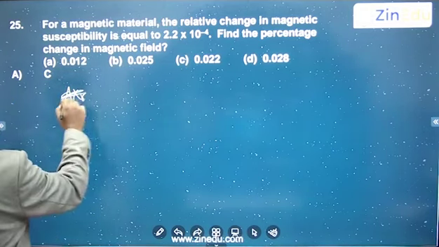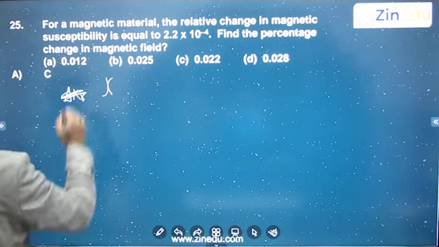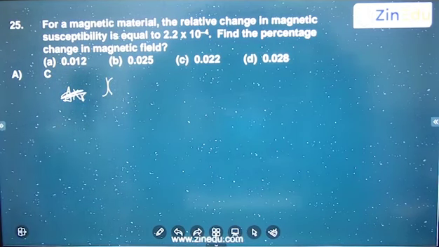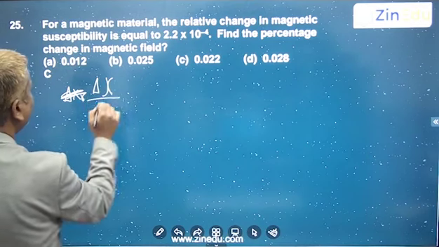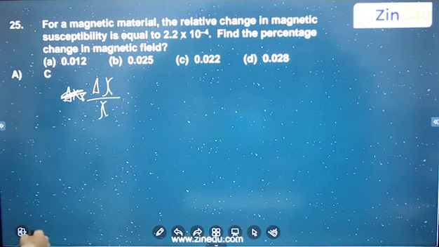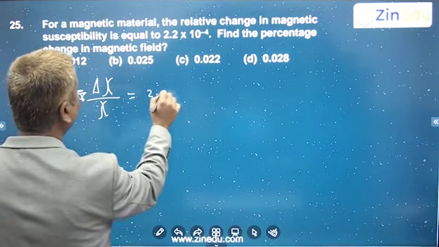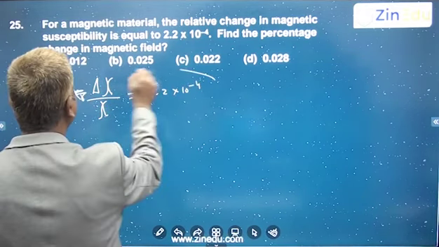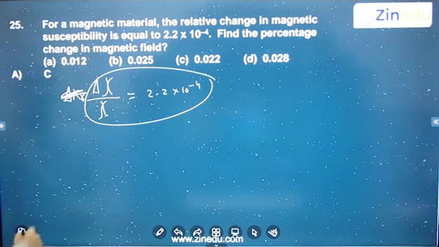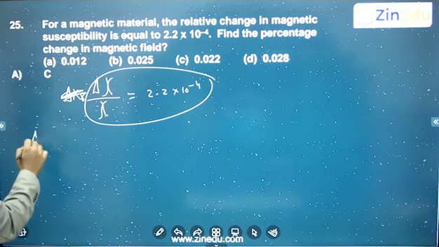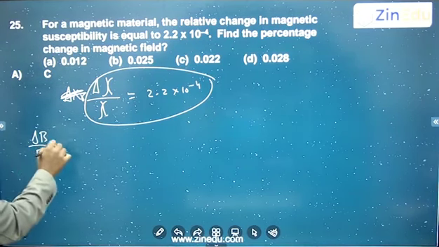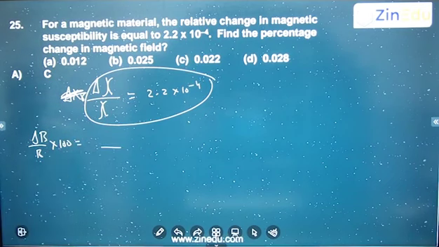So you can simply put chi, magnetic susceptibility you are putting as chi. So change in chi by original chi. Is it not relative change? So this is given as 2.2 into 10 power minus 4. Then they are asking what is the percentage change in the magnetic field? Delta B by B into 100 they are asking. This value they are asking.